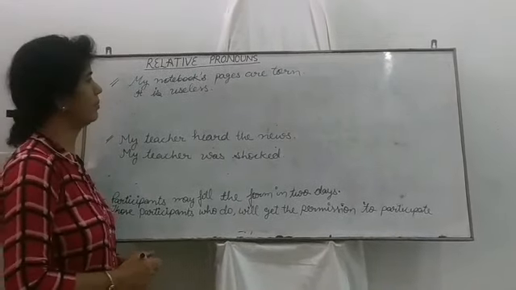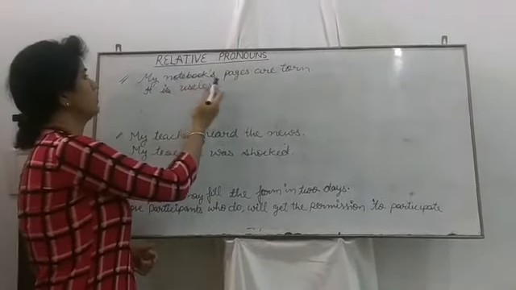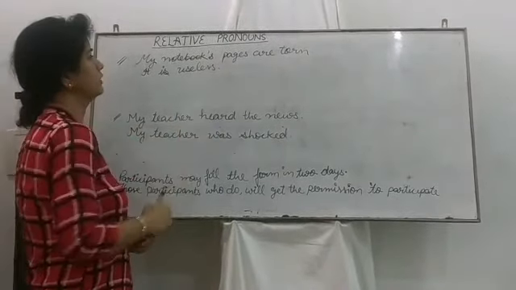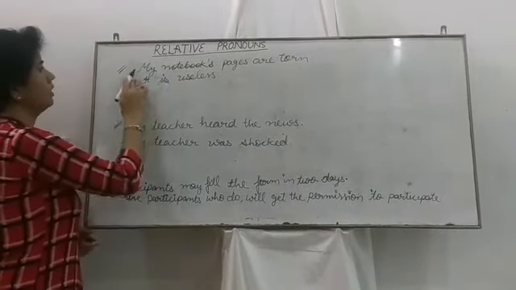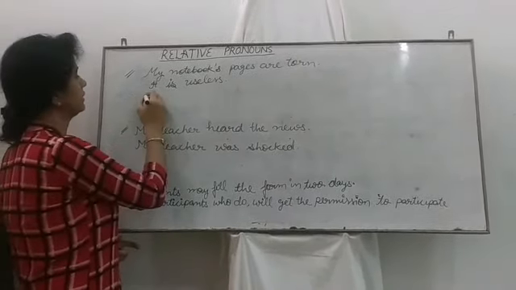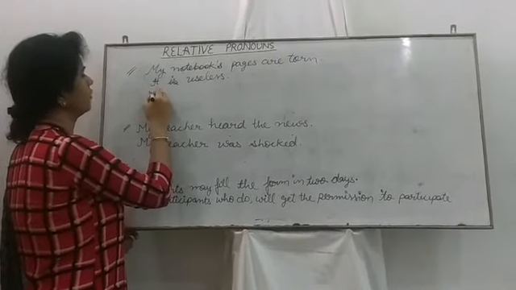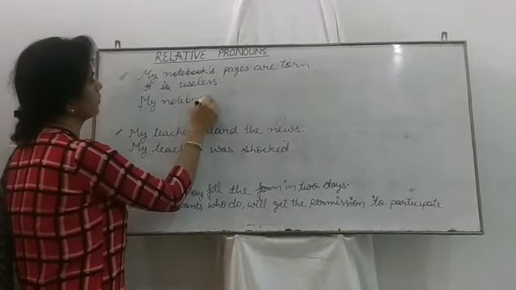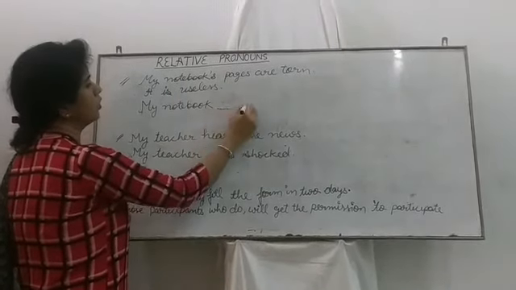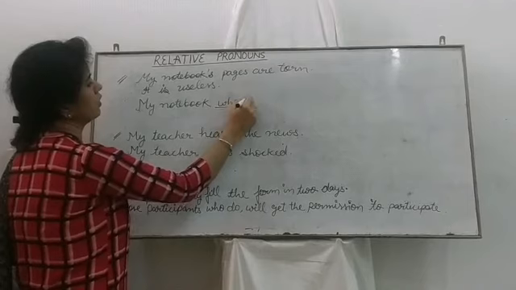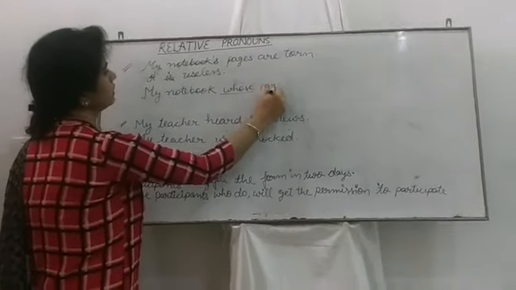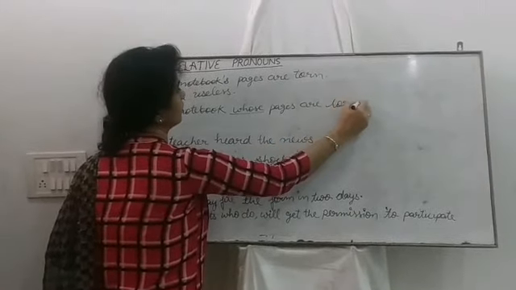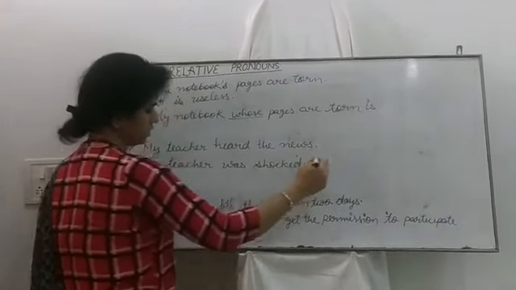Let's take some examples. My notebook's pages are torn. It is useless. These are two sentences and here the noun is my notebook. Let's join them by using a relative pronoun. My notebook, whose pages are torn, is useless.